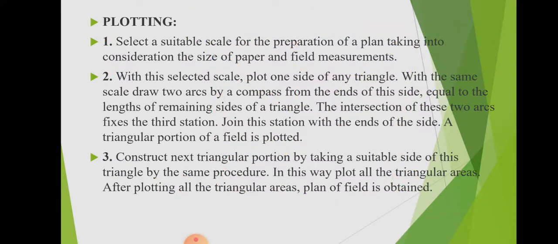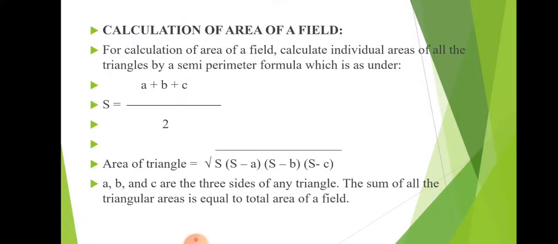Now construct the next triangular portion by taking a suitable side of this triangle by the same procedure. In this way, plot all the triangular areas. After plotting all the triangular areas, the plan of the field is obtained. This one is the plan of the field.